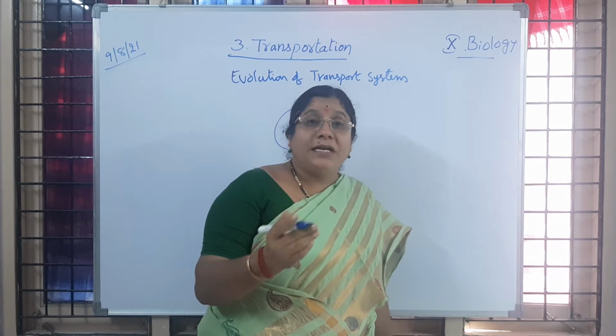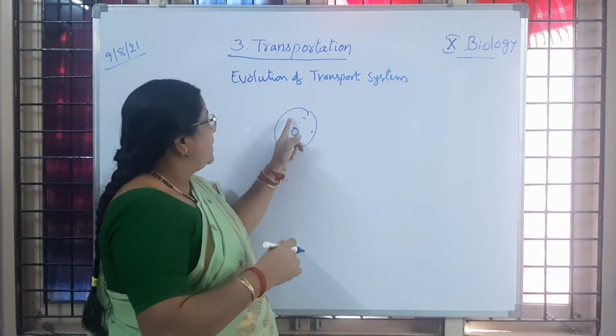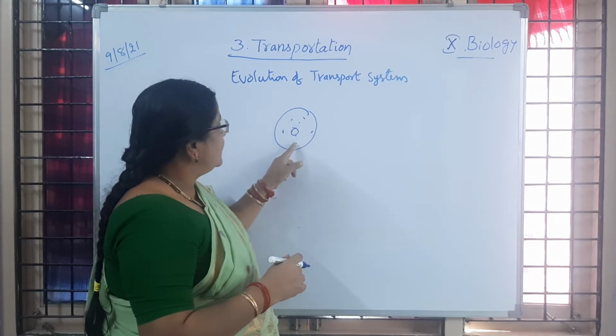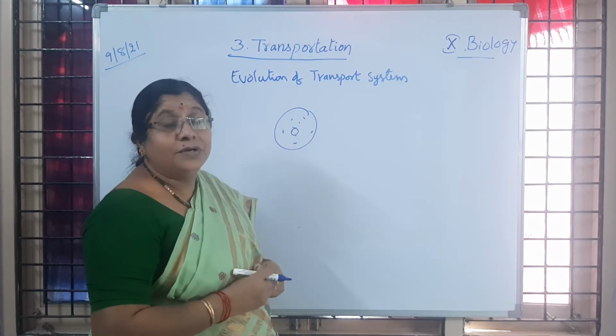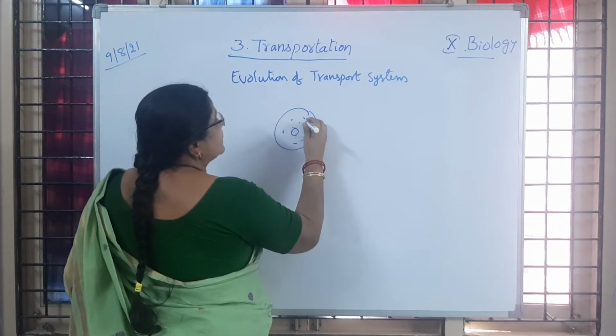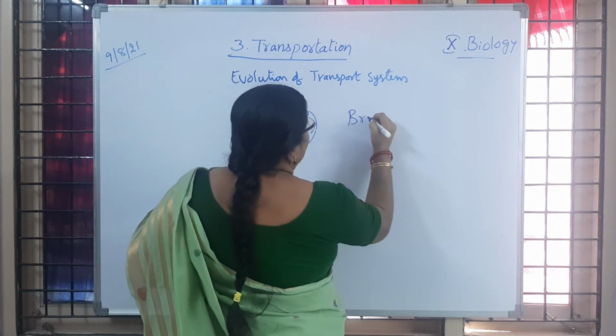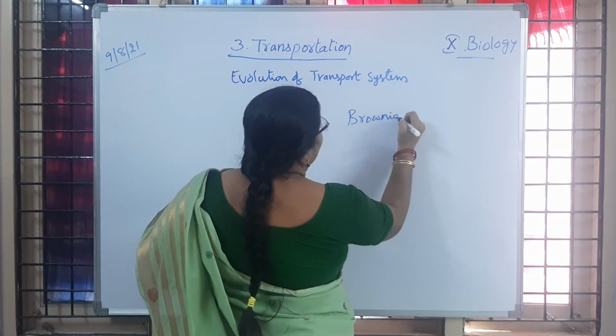Or the nutrients which are taken inside the cell, how will they be distributed to all the other cell organelles? Here a movement is created, which we call Brownian movement.